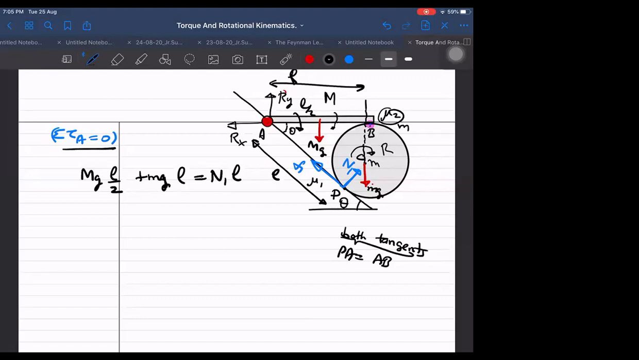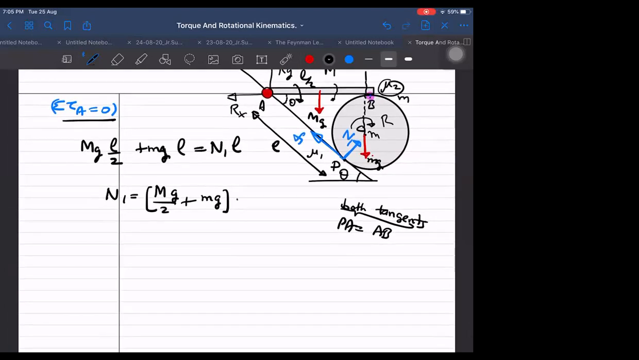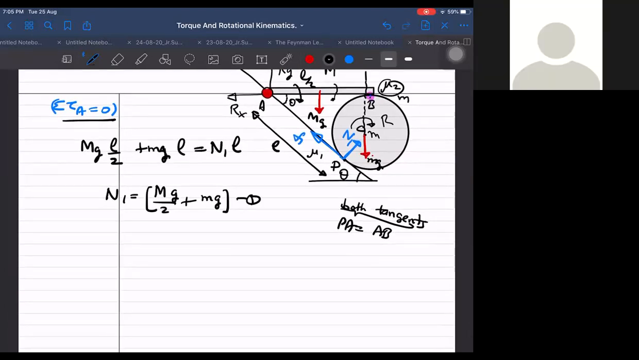Generally, we draw the perpendicular, and then we are quickly getting N1. See how fast we are getting N1. N1 into L is equal to M by 2 plus mg into L by 2, plus Mg into L. L is cancelled. This is one equation.